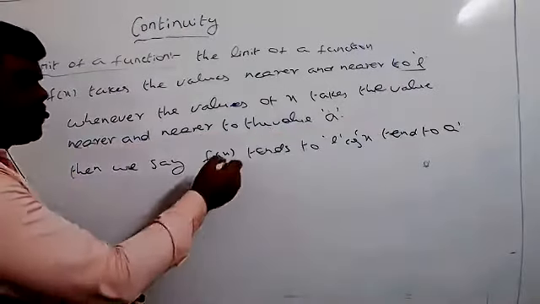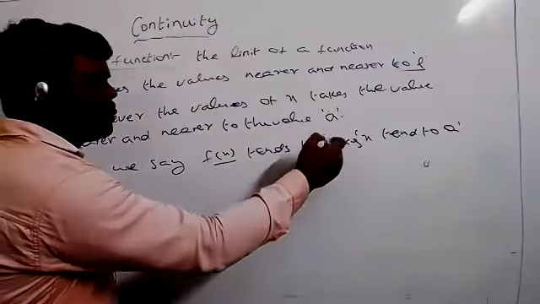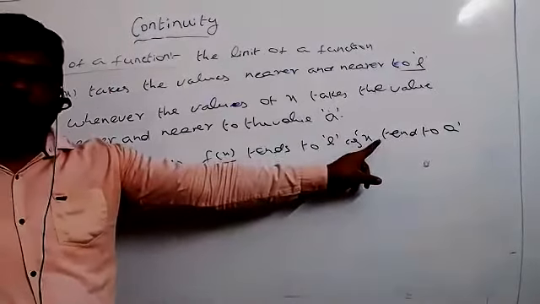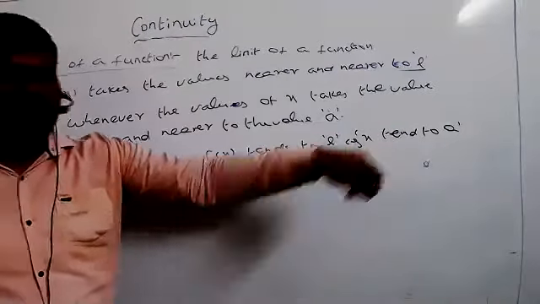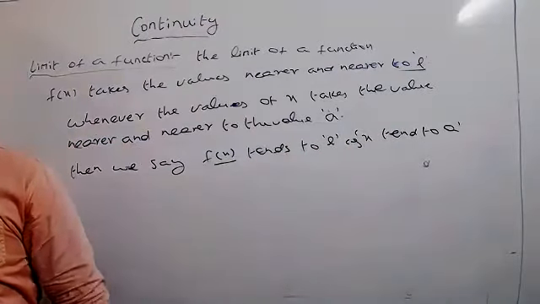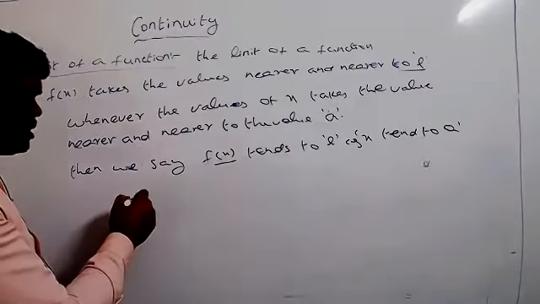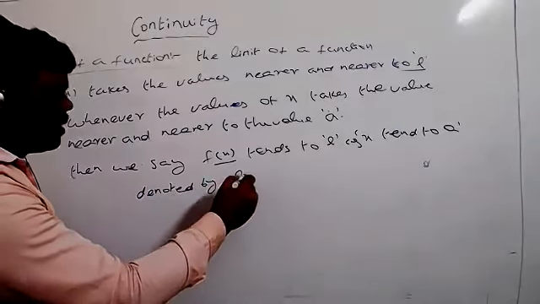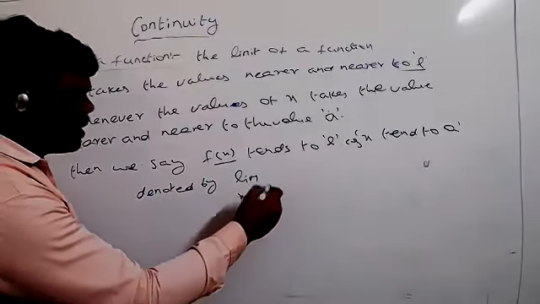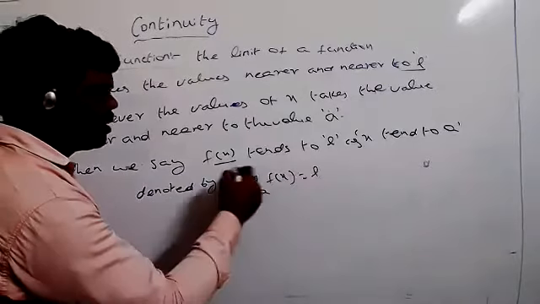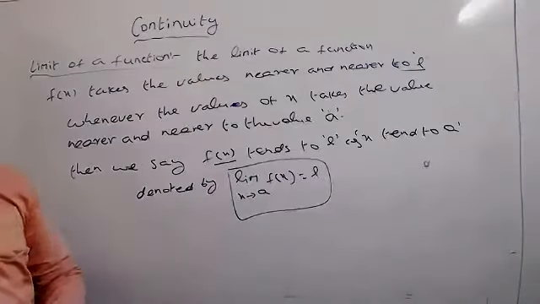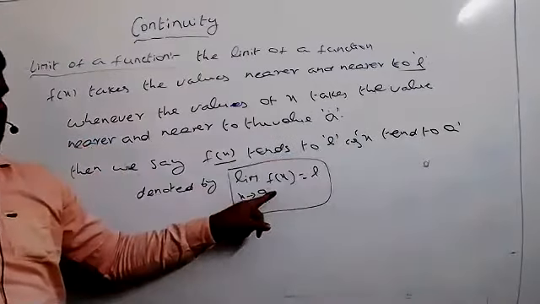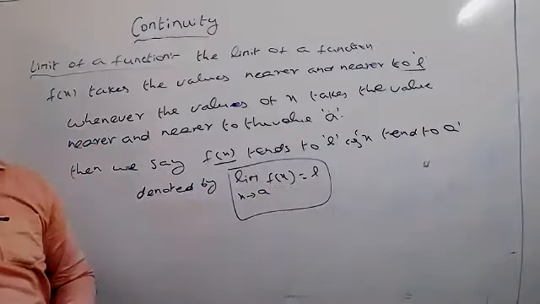Both are the same. You can write f of x tends to L as x tends to a. That means the value of the function is L here. In the same way, x takes the value a, so we write x tends to a. It is denoted by limit x tends to a of f of x equal to L. That means when x tends to a, the value must be equal to L.